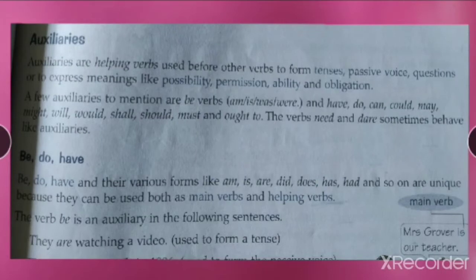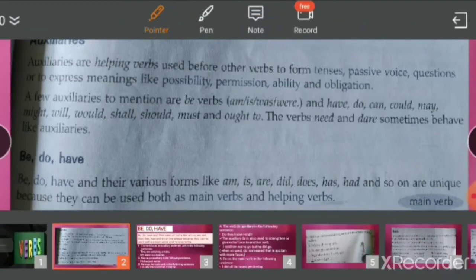Now we know what is a verb. What is a verb? Action word, right? Action words are known as verbs. Now what is an auxiliary? Auxiliaries are helping verbs. Now in verbs we have two categories. We can have a main verb and a helping verb. What can we have? We can have a main verb and a helping verb.